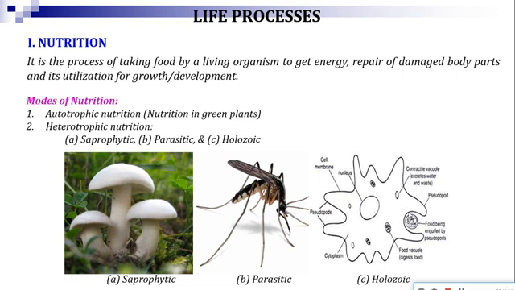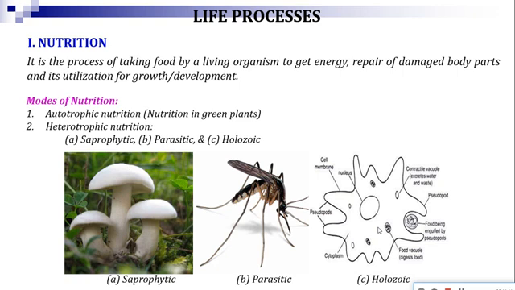And the third type of nutrition is the holozoic nutrition. Holozoic means engulfing the food, bringing the food inside the body, digesting the food, then getting the energy from the food. For example, this figure represents holozoic nutrition. This is one unicellular organism. Here you see this is the food particle. It is the cell. The unicellular organism is trying to engulf the food. Ultimately, the food will come into the cell. It will be digested within the cell, and the organism will get the energy. So this kind of nutrition is known as holozoic type of nutrition.